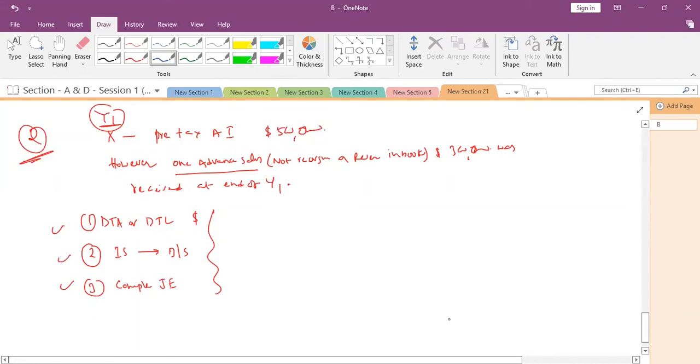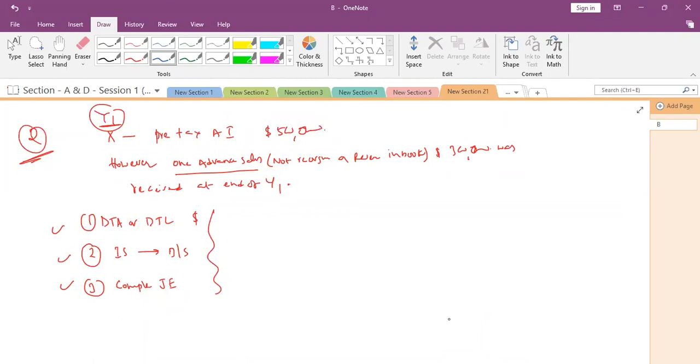Why is this not recorded? However, one advance sale is not recognized as revenue in books. Why? Because 300,000, as per the revenue recognition concept, is an advance sale.